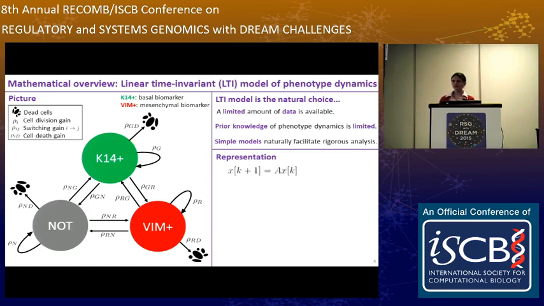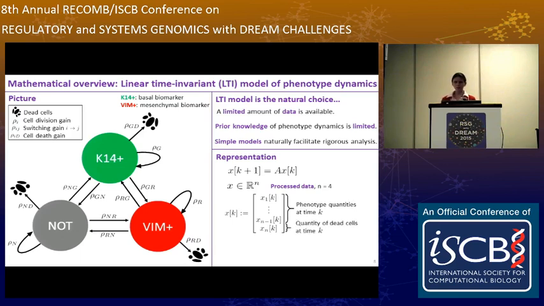So this is the standard LTI dynamics equation, where X is our state vector. Our state vector contains 4 elements. The first three are the phenotype quantities at time k, which are green, gray, and red, and the final element is the quantity of dead cells at time k. So what is A? So A is our dynamics matrix that's going to be estimated using our data. So A contains the cell division, death, and switching parameters that are estimated using constrained least squares optimization.